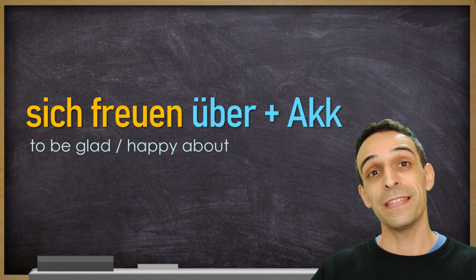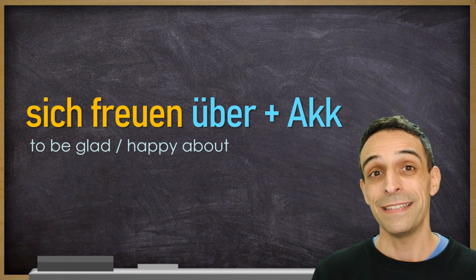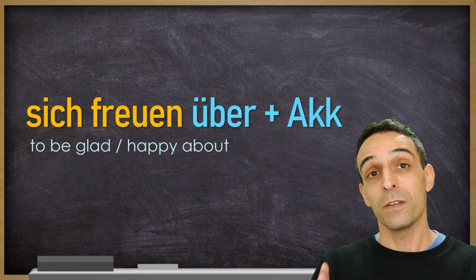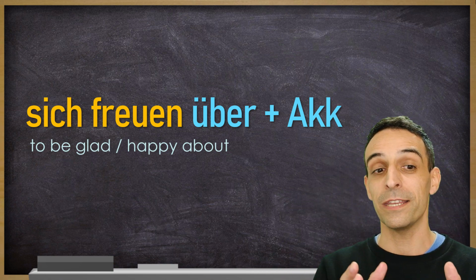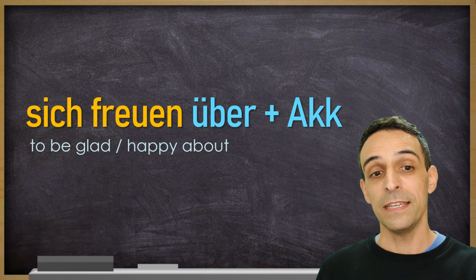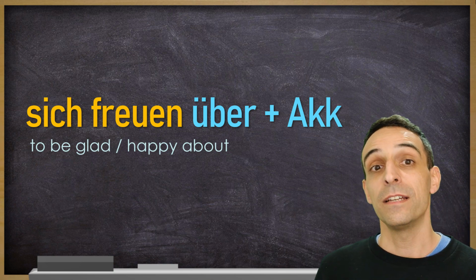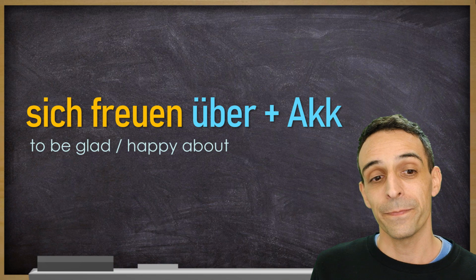And this is something that a lot of reflexive verbs have in common. They use prepositions. So I recommend you just memorize this whole construction like you see it here. Sich freuen über, and also the case that this preposition in this combination uses.